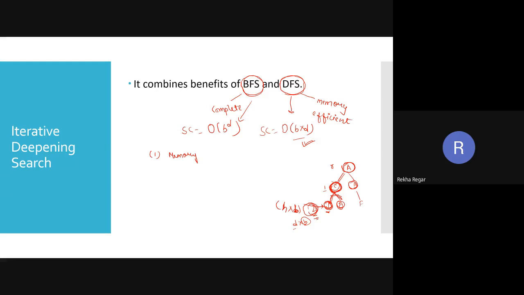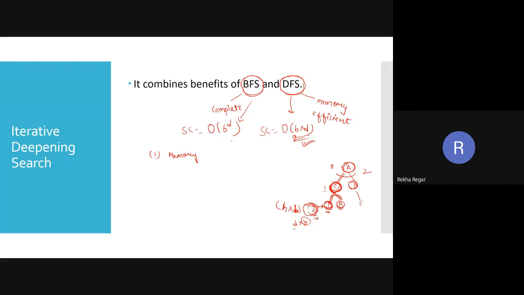So guys, the space complexity for the DFS is the order of B into D, where B is the branching factor. Here you can see the branching factor is 2, so multiplied by 2. The depth of this one is 2, so the maximum I have to store is 4. I stored this one, this one, and this value also, plus 1 extra. So it is similar to B into D.